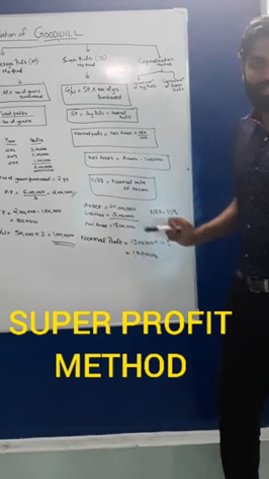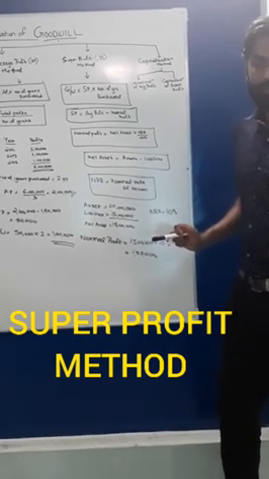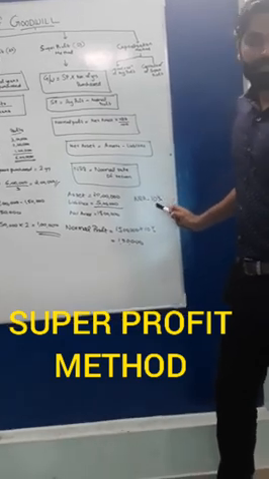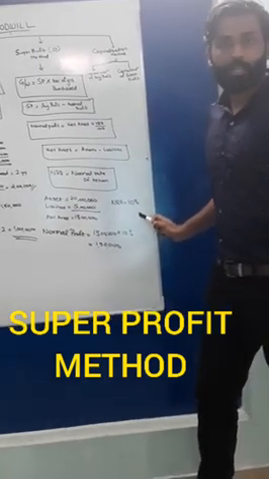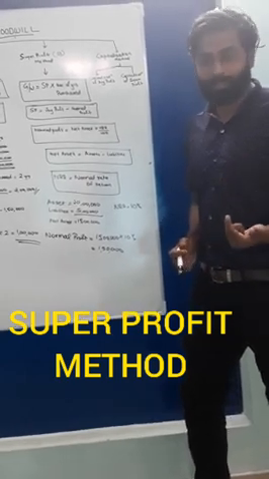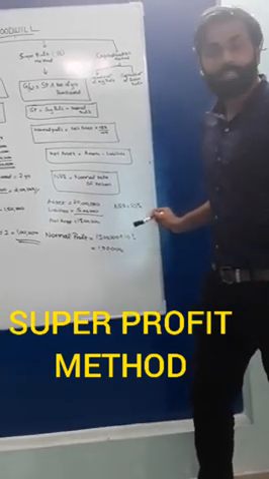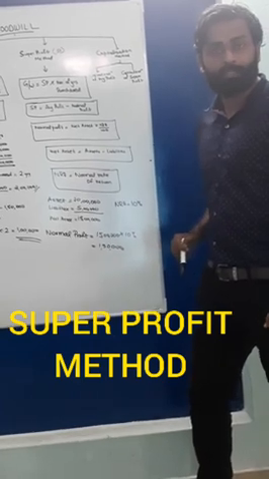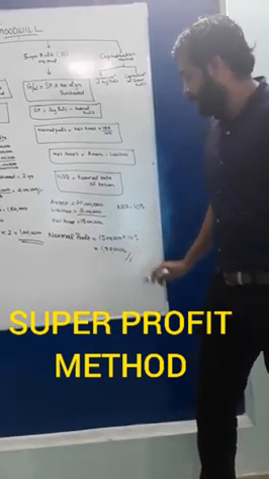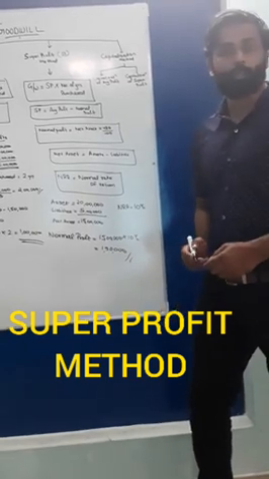Okay, now you got net asset. We have to find normal profit. To find normal profit they have given the normal rate of return as 10%. So the normal profit is 15 lakhs into 10%, that is 1,50,000. Now you got normal profit as 1,50,000.